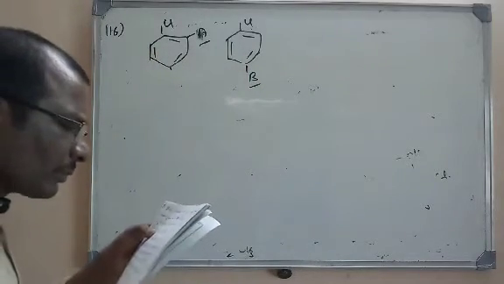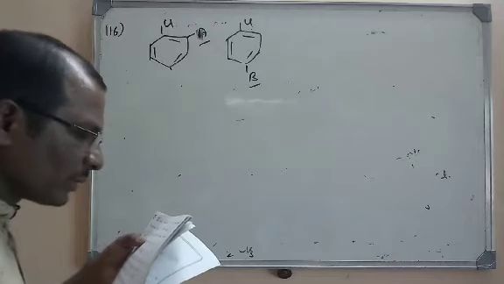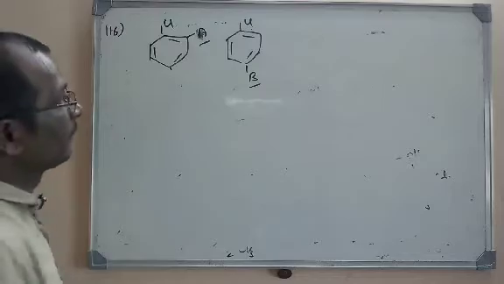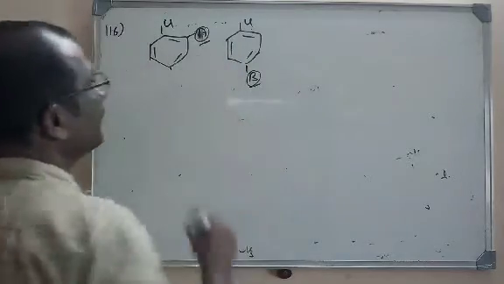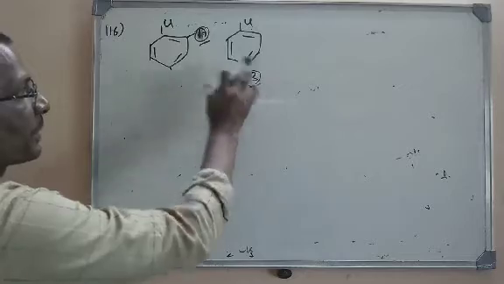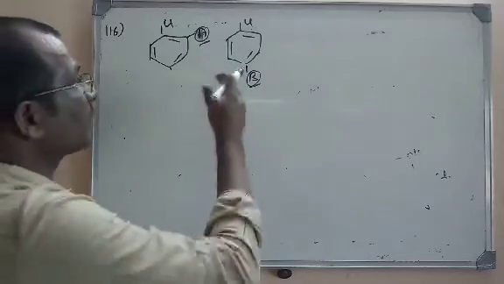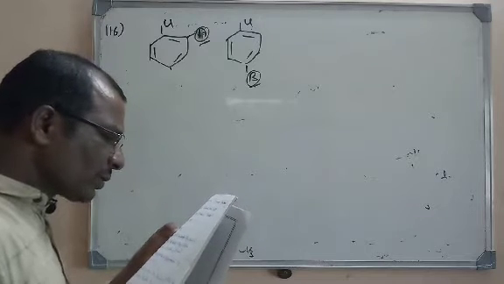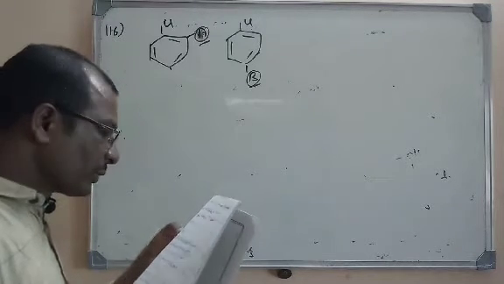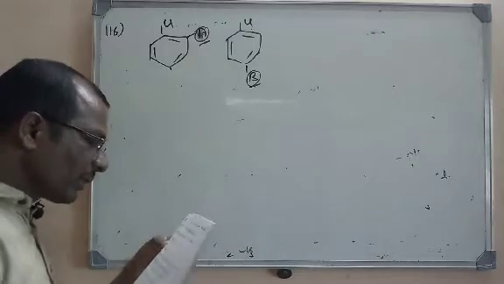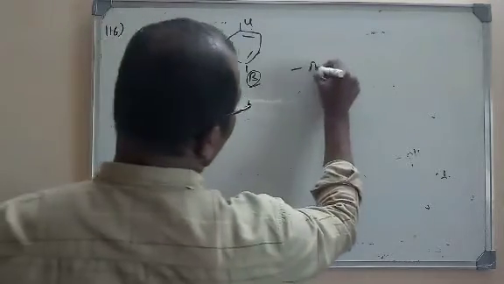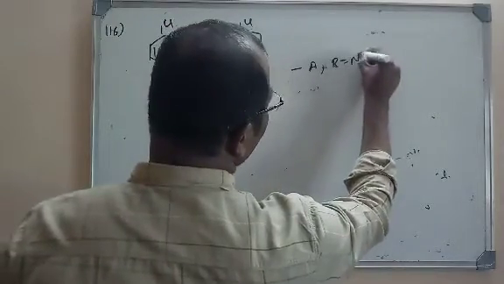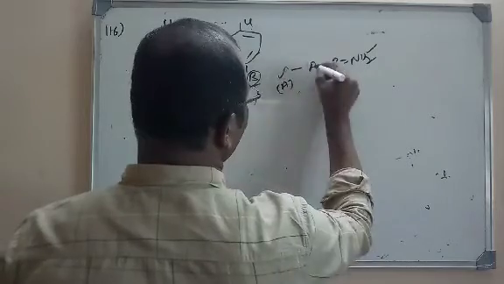Now what they are asking is: chlorobenzene does not give the Ullmann reaction. Directly, chlorobenzene will not give the Ullmann reaction. But due to the presence of certain groups A and B, which groups will give that Ullmann reaction? The options are NO2, NH2, OH and SO3H. Of these four options, the first one is the correct option. A and B are nothing but the NO2 group. Option A is the correct option.